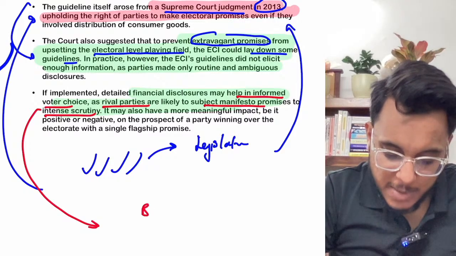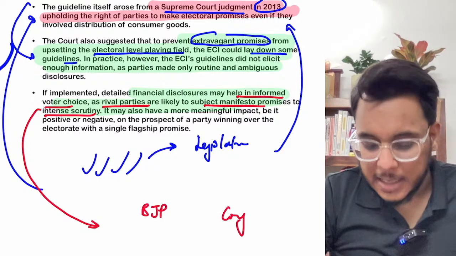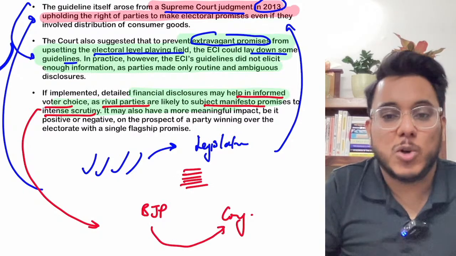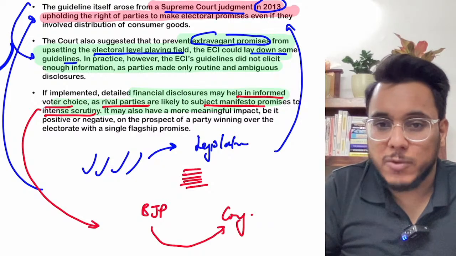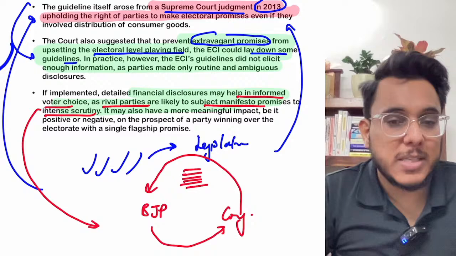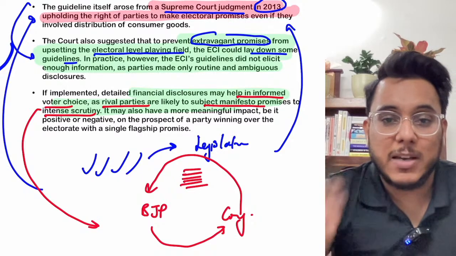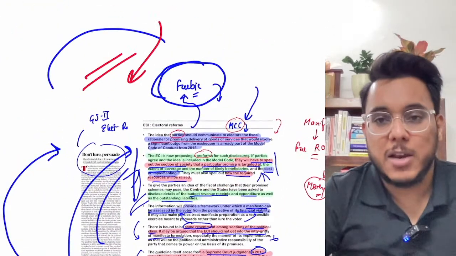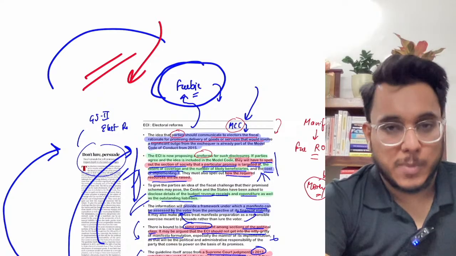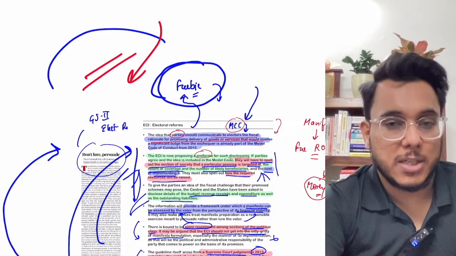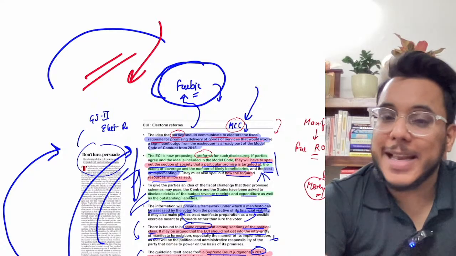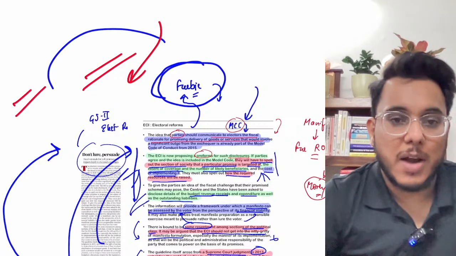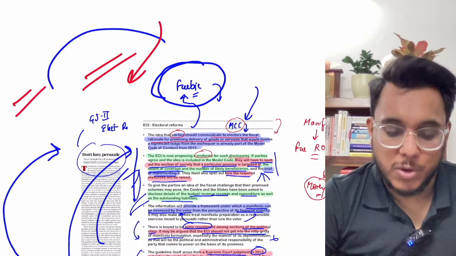For example, suppose the BJP had come out with a manifesto and the Congress had come out with a manifesto. If there are 10 conditions that are to be fulfilled, the BJP might raise questions on the Congress manifesto that these 5 conditions have not been fulfilled, and the Congress will raise questions on the BJP's manifesto. So the rival political parties will do an intense scrutiny of each other's manifestos. This is a very good reform that is being suggested by the Election Commission of India, and it should be implemented immediately. Undue politicization of this matter should not happen. Fine. So, very good article. I hope guys you have understood it, and now we'll move to the next article.